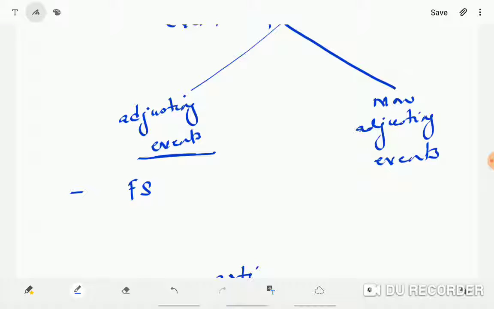Okay, company has acquired another company. That is an event that has happened only in the next year, so it will be shown in the next year only. But for a non-adjusting event, if it is material, important information, you may have to disclose it. For example, the company acquired another company. It may be important information for the users of the financial statements, so you can disclose it in the current year financial statements.